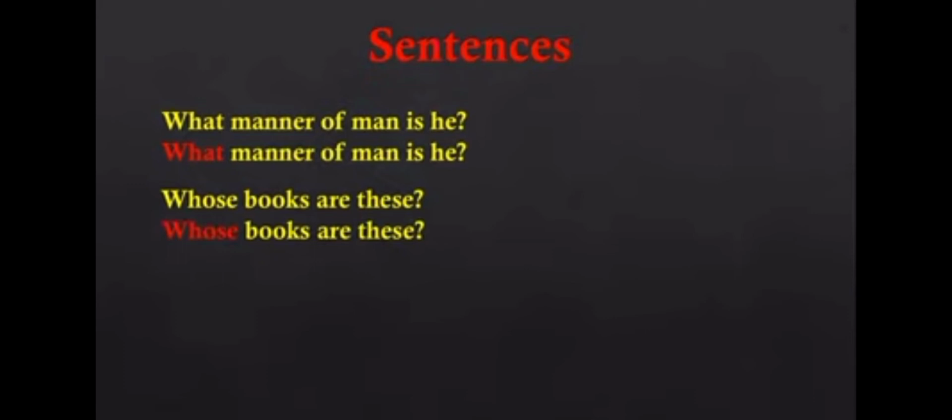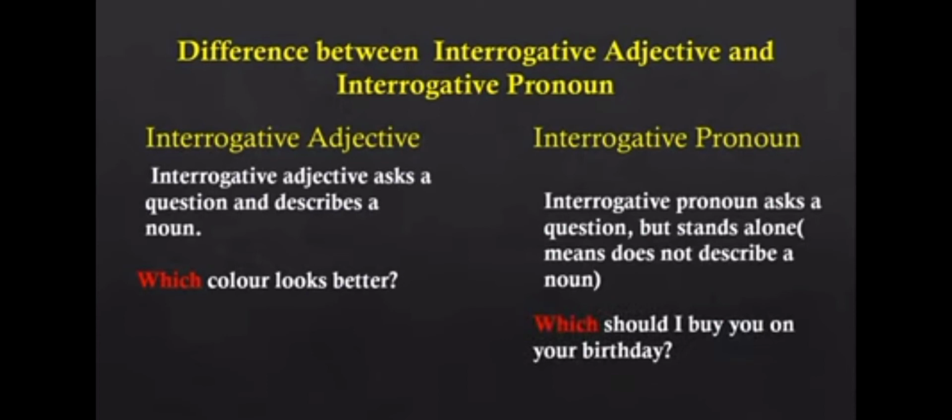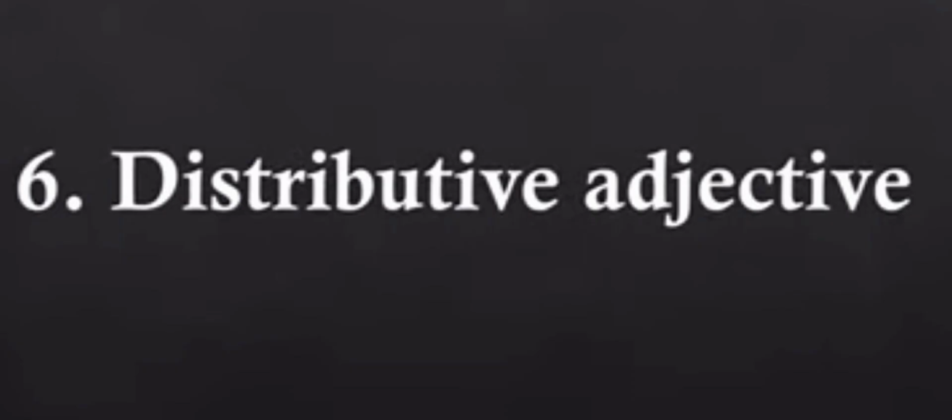Let's see the difference between interrogative adjective and interrogative pronoun. An interrogative adjective asks a question and describes a noun. An interrogative pronoun asks a question but stands alone, meaning it does not describe the noun. A pronoun will not describe the noun, it will be used instead of the noun. But an adjective will be describing the noun. Which color looks better? Which here is describing the color. It denotes the color. Which should I buy you on your birthday? Which here is used instead of a noun. It is an interrogative pronoun. Let's move on to the next one.